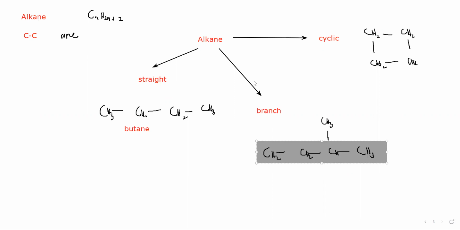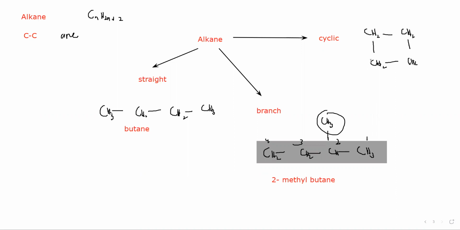Then we number the carbon atoms from the nearest branch, so 1, 2, 3, 4. At the second position, we have a branch which contains 1 carbon, that's why 2-methyl. And 4 carbon atoms are there, so it will be butane. So it is 2-methylbutane.